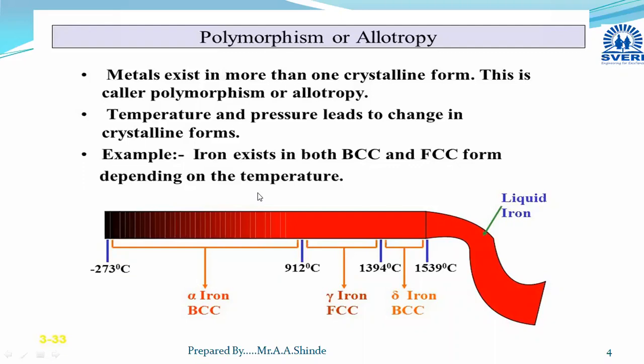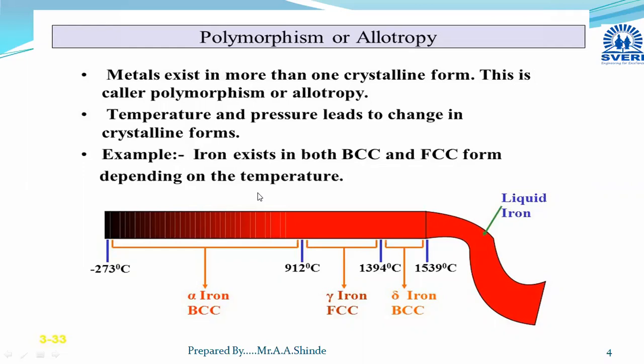Now, in today's session, we are going to discuss the concept of polymorphism or the concept of allotropy. So, what is the meaning of polymorphism? For some materials, it may be inorganic or organic materials, some materials show different crystal structures at different temperatures. If a material exists in more than one crystalline form depending on temperature and pressure conditions, then this will be termed as polymorphism.